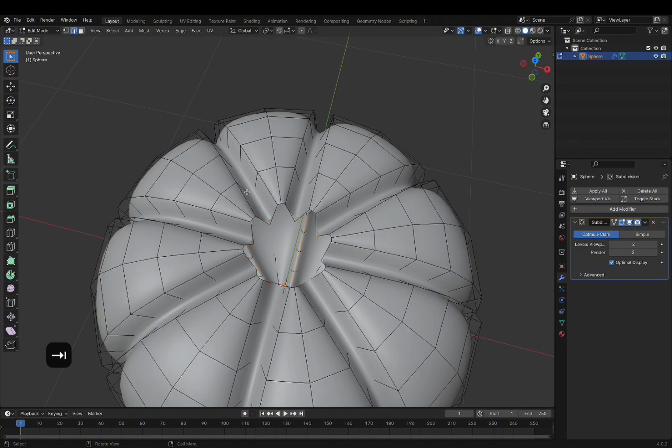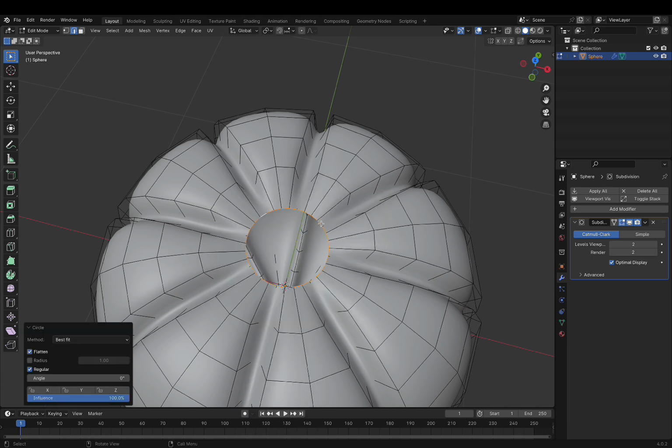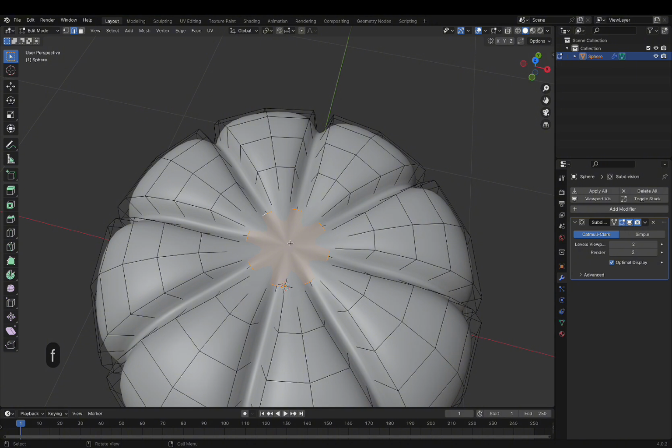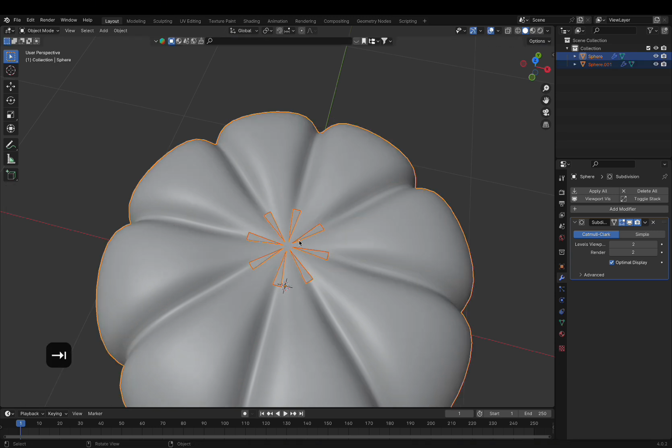Next, back to Edit Mode, select these edges with the Option key. Right-click, go to Loop Tools, choose Circle. Press F to fill it, press Shift plus D to duplicate this face, and use P to separate it. Now, hide this for a moment and select our pumpkin.